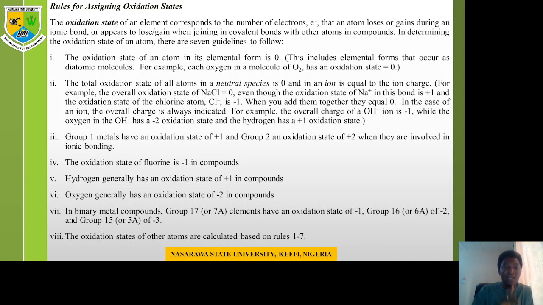Now, the first guideline is the oxidation state of an atom in its elemental form is 0. So all atoms in their elemental form, the oxidation state is what? 0. Oxidation state can only be stated corresponding to the electrons they gain or what? Lose. This includes elemental forms that occur as diatomic molecules. For example, we know that oxygen doesn't occur as a single atom. It occurs as what? O2. Even nitrogen occurs as what? N2, atmospheric nitrogen, and then your oxygen.